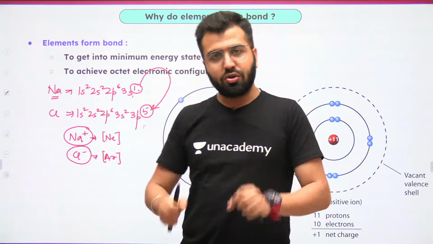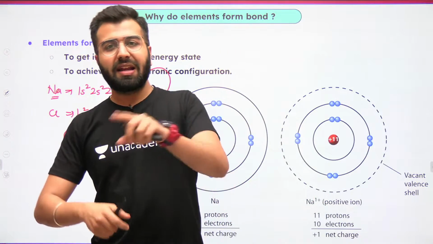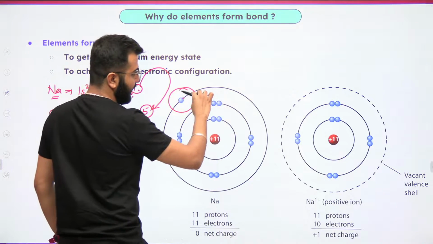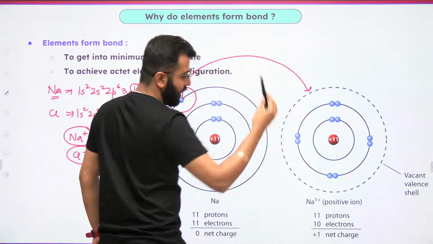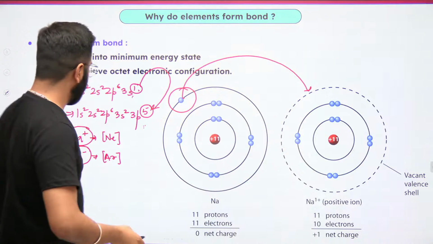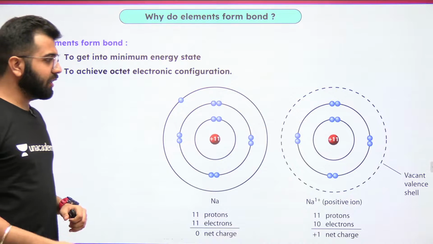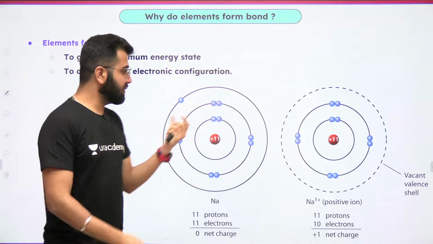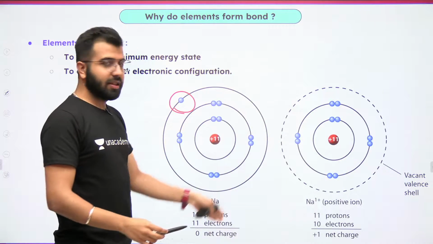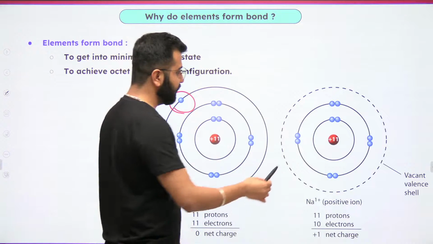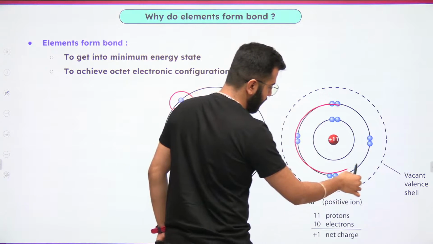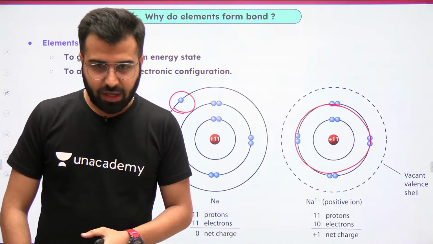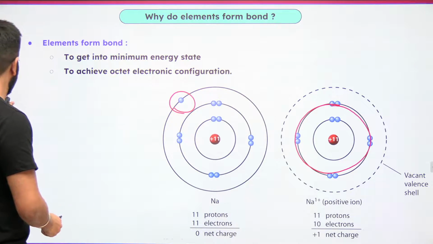Sodium and chlorine are going to be very close, but that electron would be getting exchanged. That outermost electron will go to the other shell. Okay? So this is sodium only. Don't worry. Is this clear? Yes or no? This is sodium plus. The outer shell is getting removed because there's no point in simply having an extra electron and the extra shell. Whereas if you see this shell, it is completely filled, right? Awesome. Now let's talk about the next one.